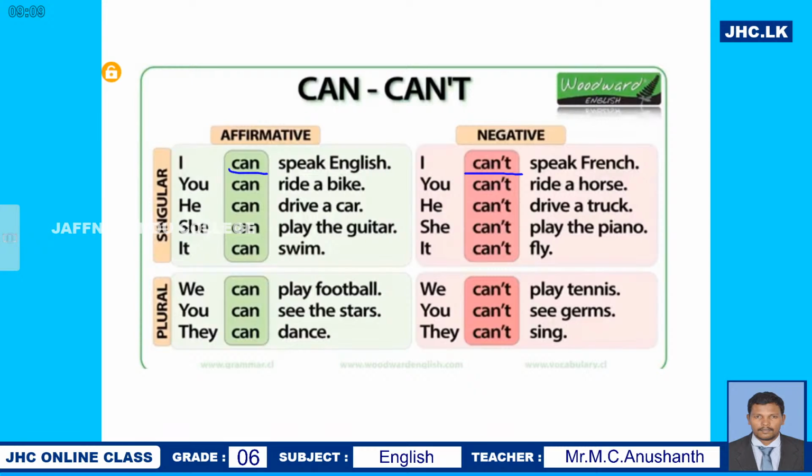In the affirmative sentence, you say can. You have the ability to speak English, but in the negative sentence, you don't have the ability to speak French. You don't have the ability.